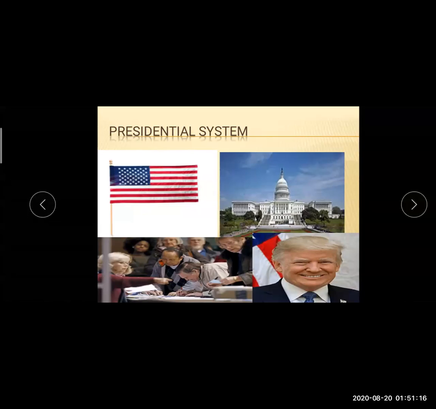Here we have learned only two types of government system: the parliamentary system and the presidential system.